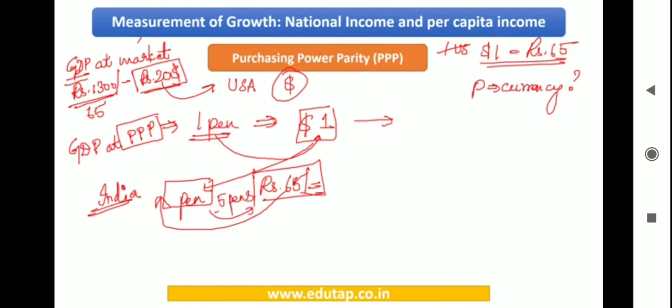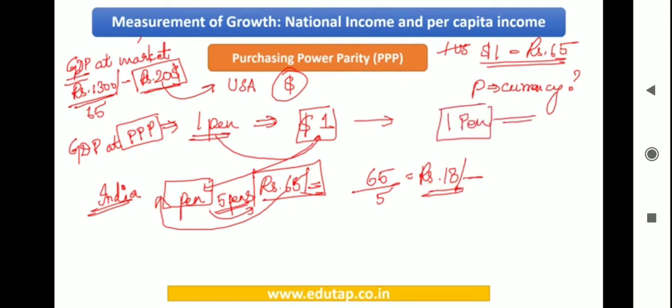Now he says, okay, let me see how much one pen costs me. So he divides 65 by 5, and he sees that the cost of one pen is rupees 13. So what is the commodity we are referring to? One pen. How much does that one pen cost in India? It is rupees 13. And a similar pen in US costs him $1.